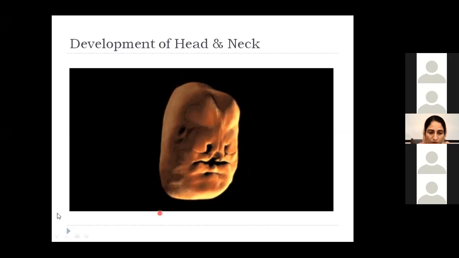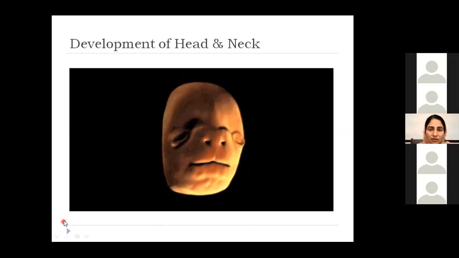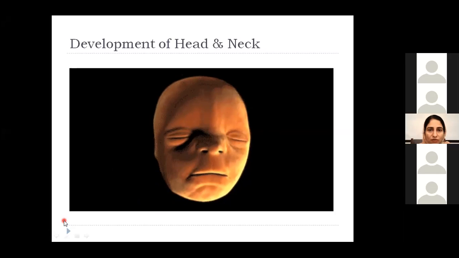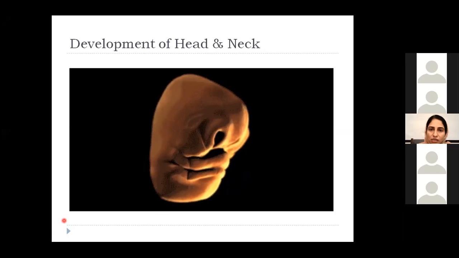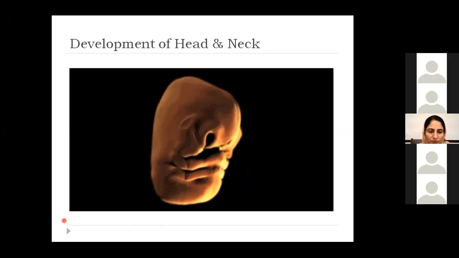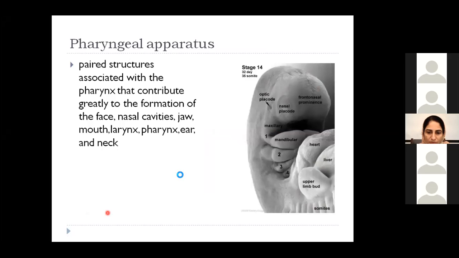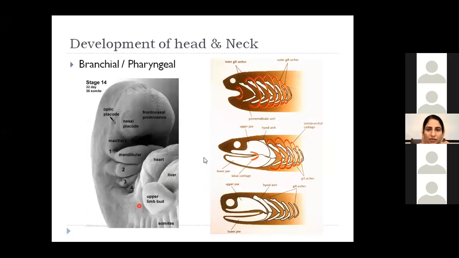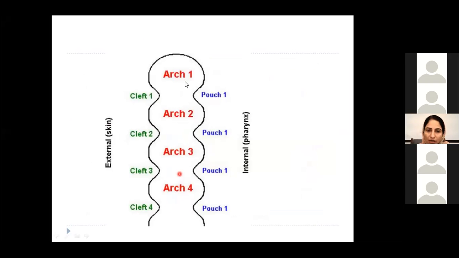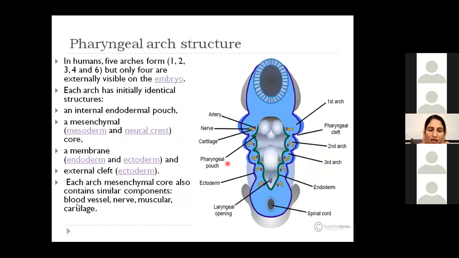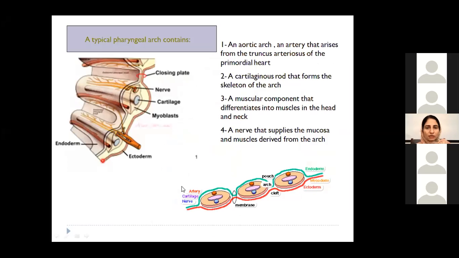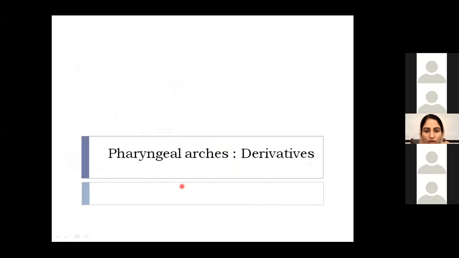So this is why head and neck region abnormalities are always associated with some other abnormalities in the body, especially the cardiovascular system. So we have gone through these slides now. Today we'll be just discussing the derivatives of pharyngeal arches. The questions being asked in the examination are about the derivatives, like what are the derivatives of the first pharyngeal arch, what muscle is derived from the first pharyngeal arch, what is the nerve of the pharyngeal arch.